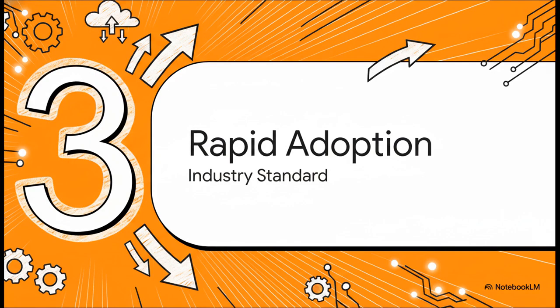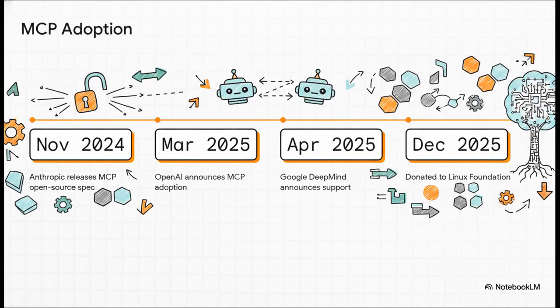All right, Section 3, rapid industry adoption. Because it solved such a massive, painful problem, the adoption speed for this back-end tech was entirely unprecedented. Anthropic released MCP in November 2024. By March 2025, OpenAI adopted it. Less than 2 weeks later, Google DeepMind jumped on board.